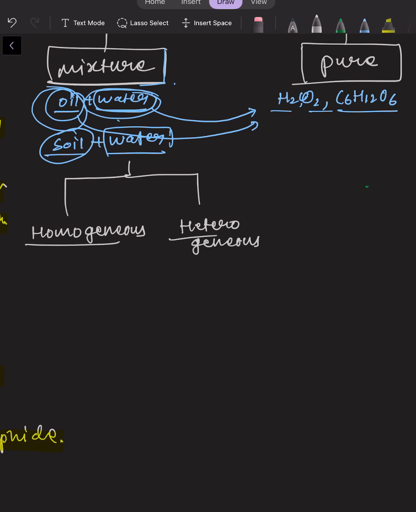Okay, so what is homogeneous and what is heterogeneous? If the combining components mix with each other and we cannot separate them physically, then it will be known as homogeneous mixture.